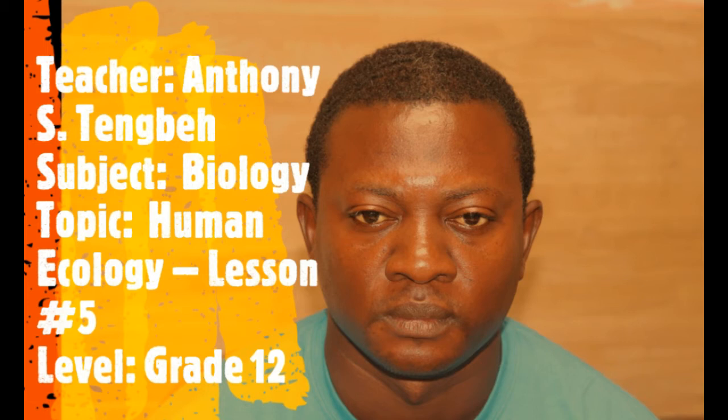The fourth is the atmosphere. The fifth is the hydrosphere. The sixth is the lithosphere. The seventh is environment. The eighth is the community. Remember, you do not confuse environment with community. The ninth is the biome. The tenth is population, and the last is the ecosystem.